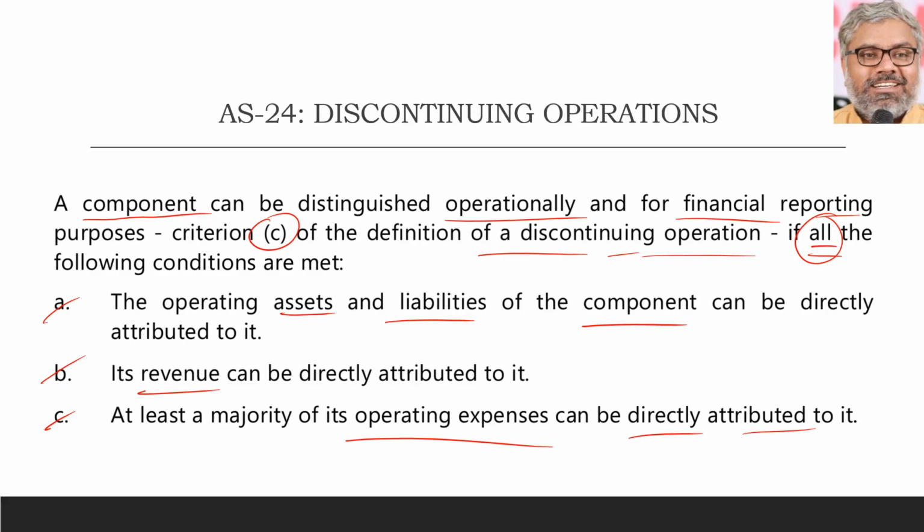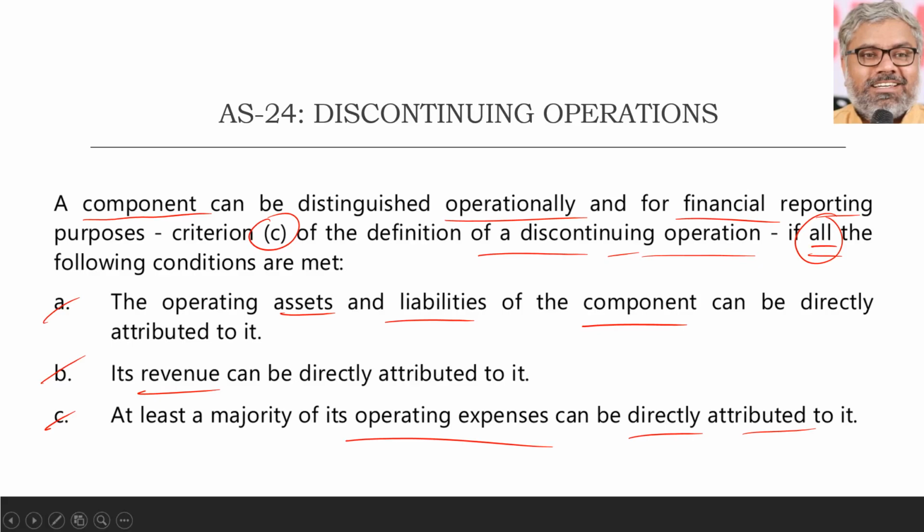All of them. If we can attribute them directly to a particular component of an enterprise, a component being nothing but a part or segment of the enterprise, you can understand. So that component, which is now being called a discontinuing operation, can be said to be distinguishable operationally and for financial reporting purposes, when all the conditions are met, not one or two.